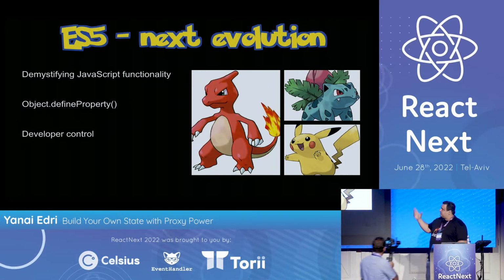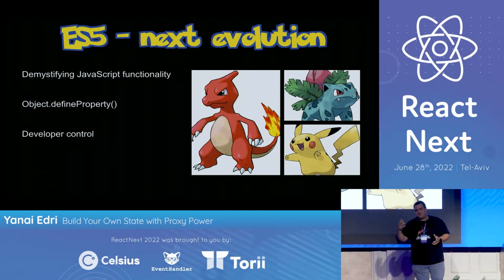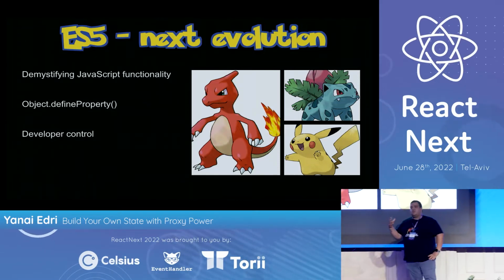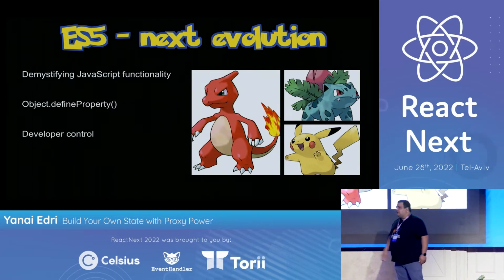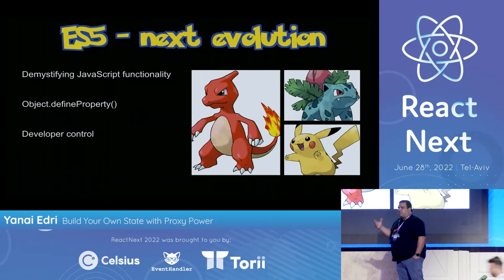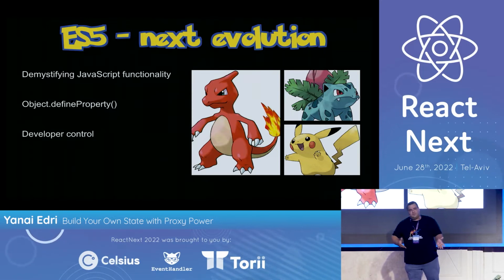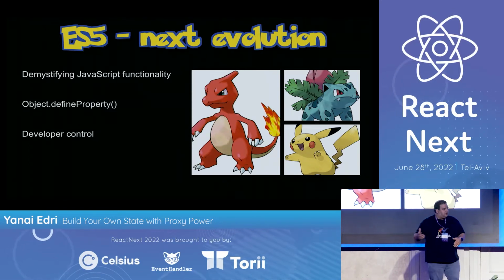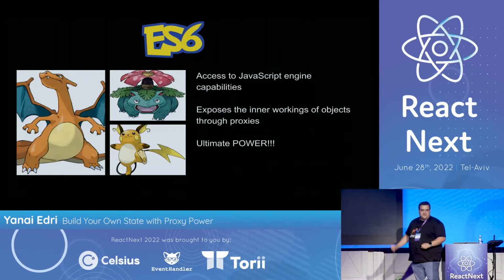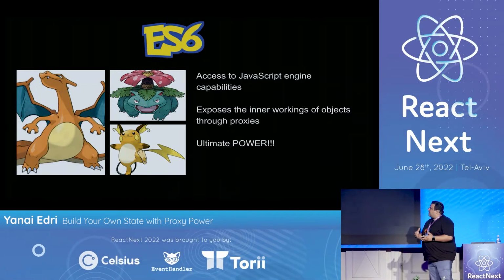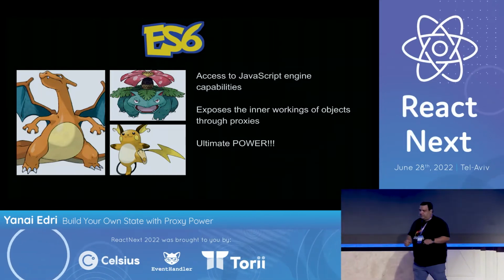But then the next evolution arrived, ES5. ES5 came with the demystified JavaScript functionality in mind. We got Object.defineProperty. Now developers can define their own abilities for these creatures, add properties or abilities and decide if they're immutable, writable, configurable, and so on. But then, even further, we got ES6, and we got access to JavaScript engine capabilities through the JavaScript Proxy.